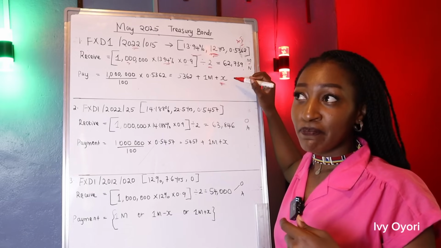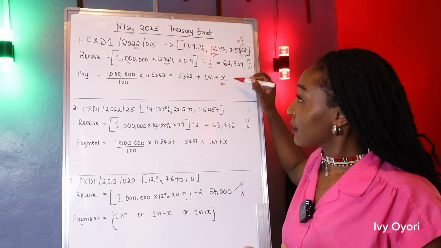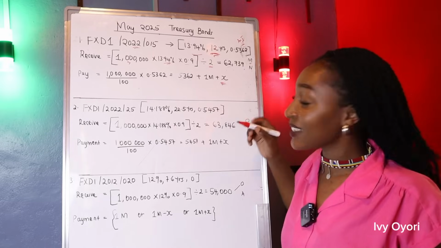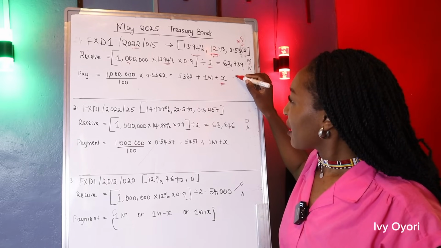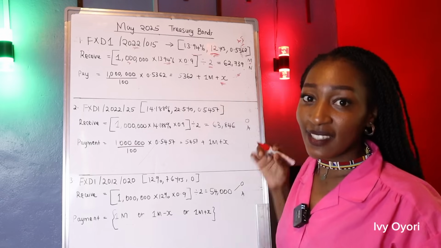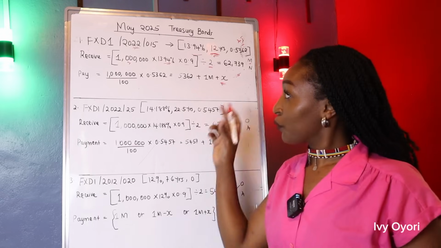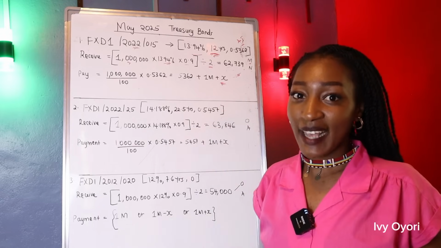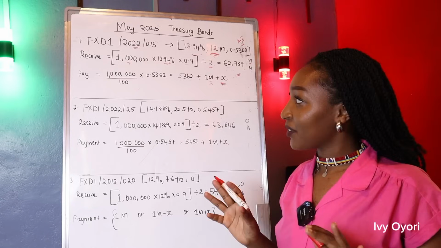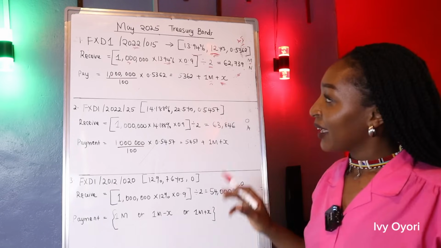It can be more, it can be less. By that I mean it can be a positive number, it can be a negative number. If it's a negative number, let's say negative 6,000, so you're going to pay less 6,000. In such a case, you're going to say you've bought the bond at a discount. You're paying less than you should. We don't know this. We will know once the results are out.